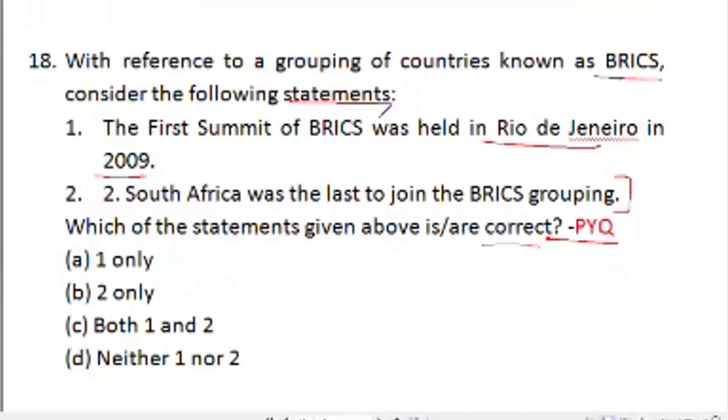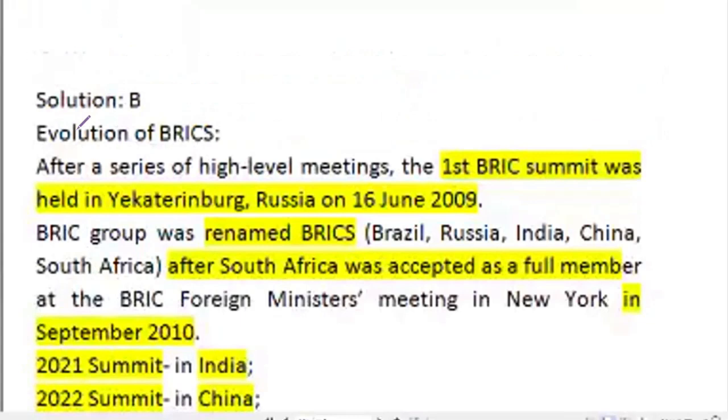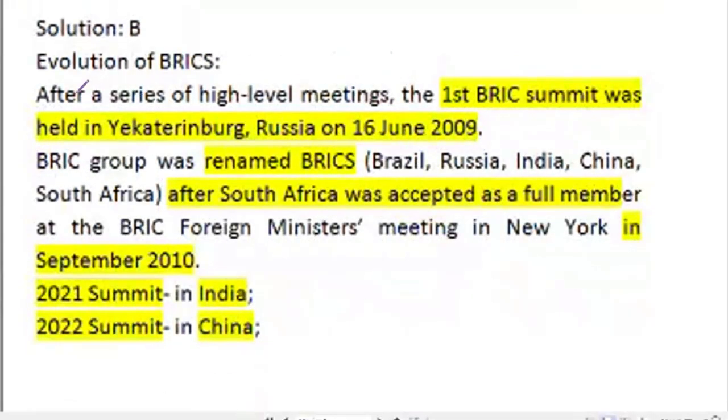So let us see some facts about BRICS. The first meeting of BRICS was held in 2009 with 4 members, that is Brazil, Russia, India, China, in 2009 in Russia, and South Africa joined at last in 2010, making the acronym BRICS.